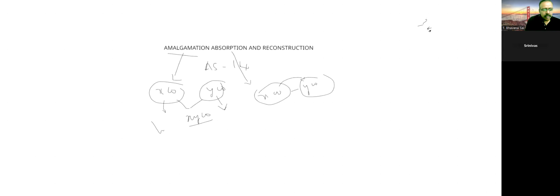Then it will be called absorption. What is happening in absorption? Y company will be liquidated, but X company will continue. So in absorption, only one company is getting liquidated, and the other company will continue. This is the absorption case.